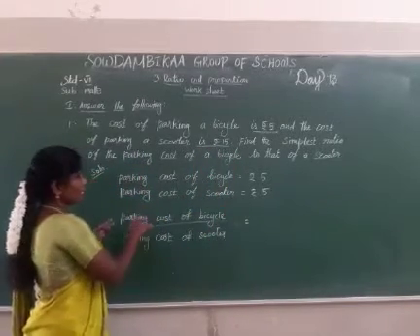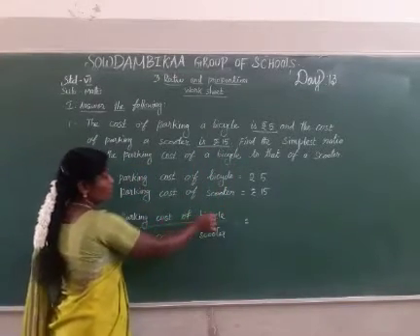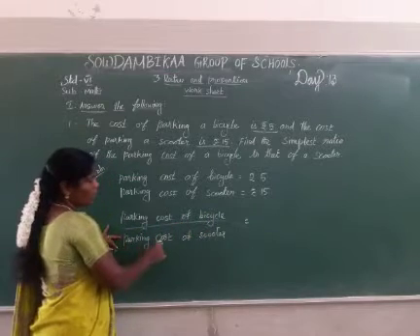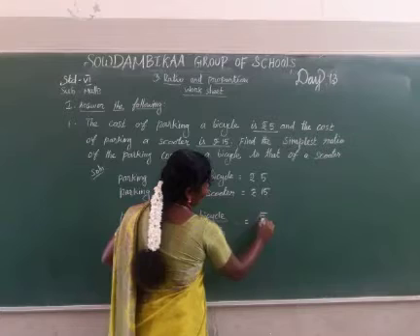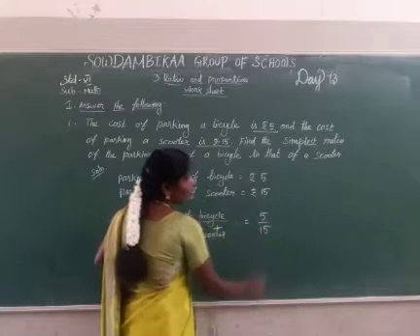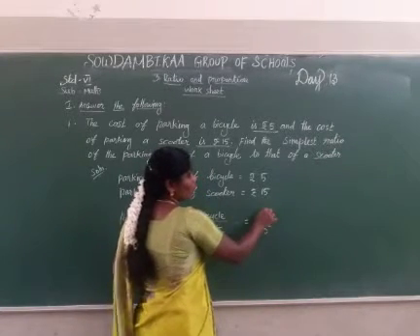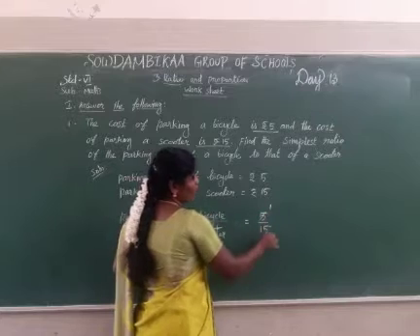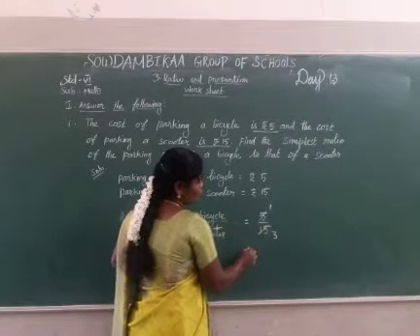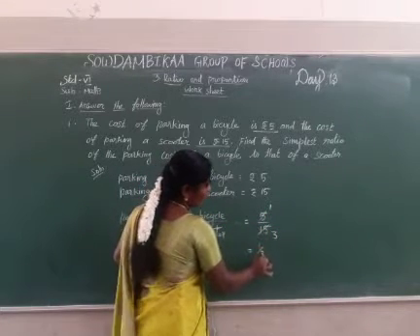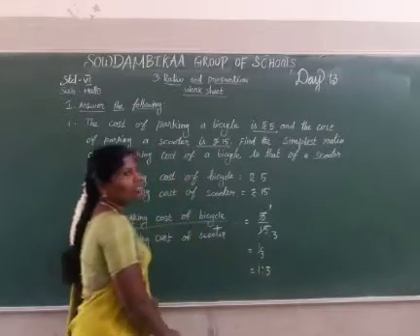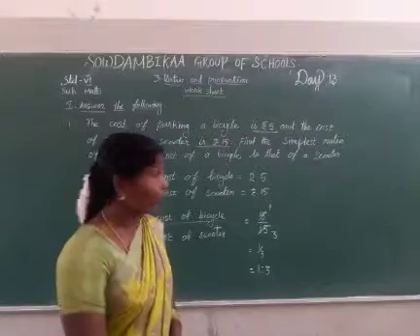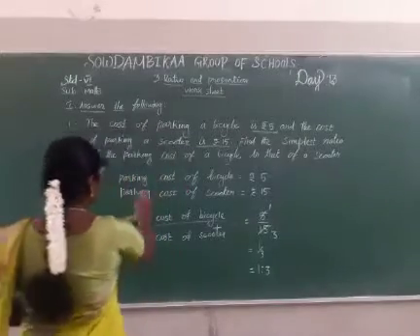Okay, the answer: parking cost of bicycle divided by parking cost of scooter. Now 5 by 15. Cancel using the fifth table: 1 5s are 5, 3 5s are 15. The answer is 1 divided by 3. The ratio is 1:3. Okay, the next question.